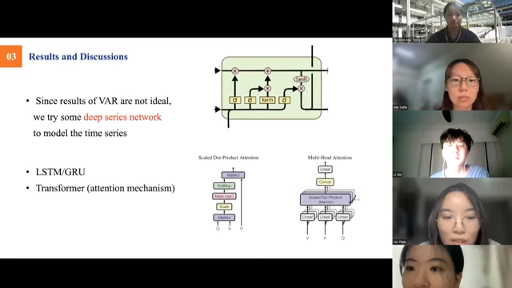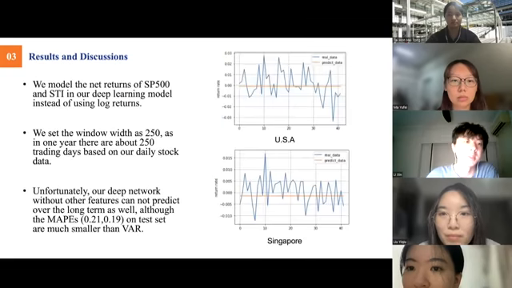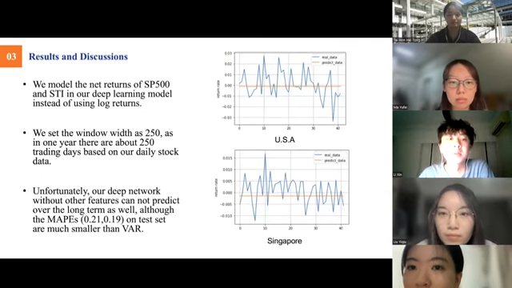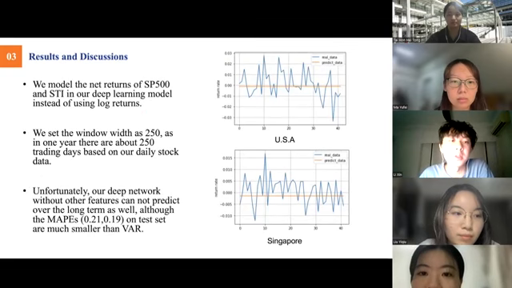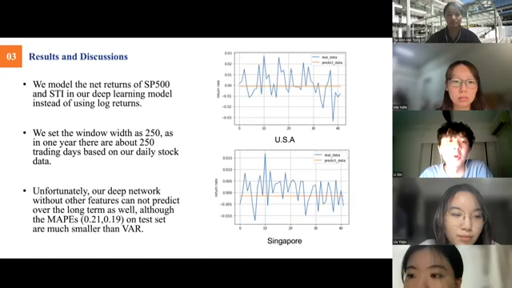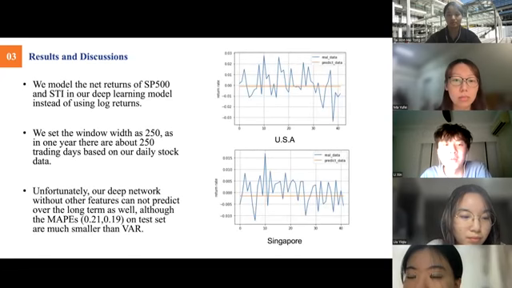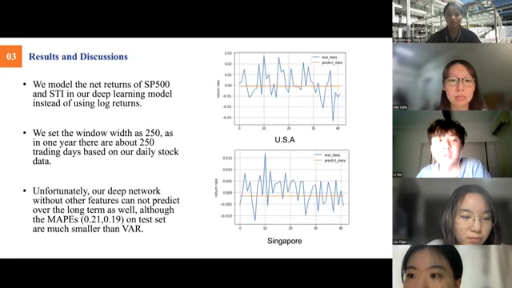And next, I'll hand over to Li Xin to introduce another attempt with a deep learning model. Since results so far are not really ideal, we try some deep sequence networks to model this time series. Traditional sequence networks include recurrent neural networks like long short-term memory or gated recurrent unit. Almost all of the recent networks include a transformer framework whose core is the attention mechanism, just as in Attention Is All You Need.